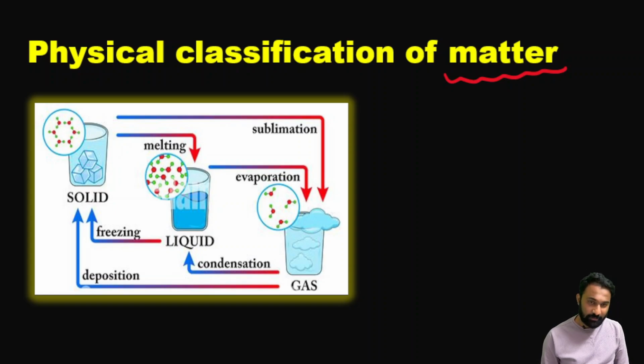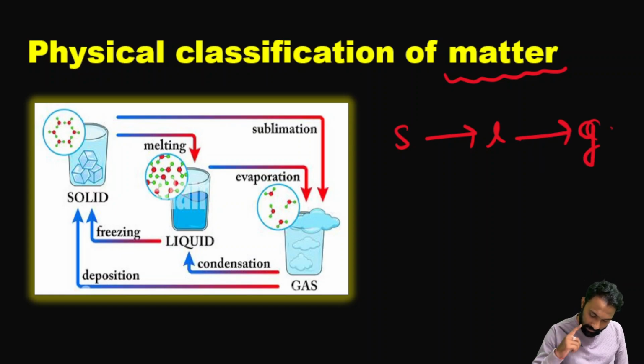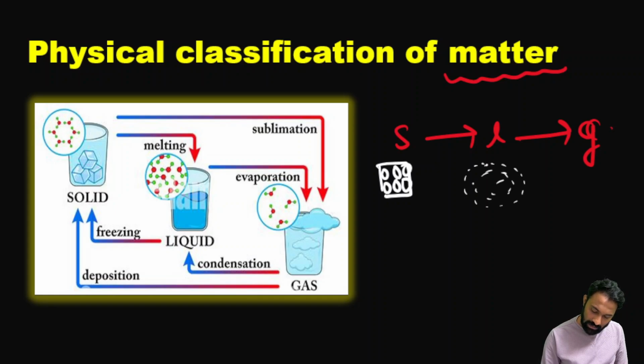See, this is the solid. Solid, when it is converted into liquid, again this liquid will be converted into gaseous. In the solid, we know all the atoms will be tightly packed. Now when it comes to the liquid, compared to solid, it has some free space.